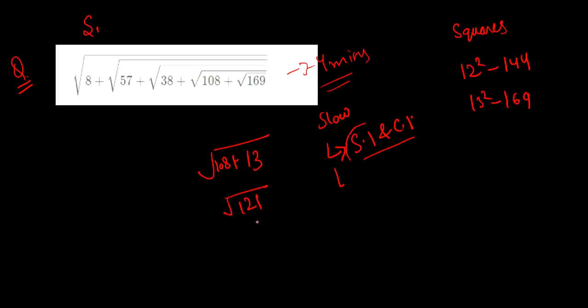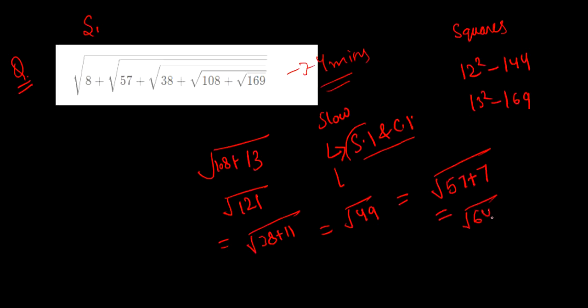Square root of 121 is 11, right? So here we have 38 plus 11. Square root of 49, we all know that is 7. So next we have 57 plus 7, that is going to give us 64, right? And square root of 64 is 8. So then we have 8 plus 8, which is going to give us 16.